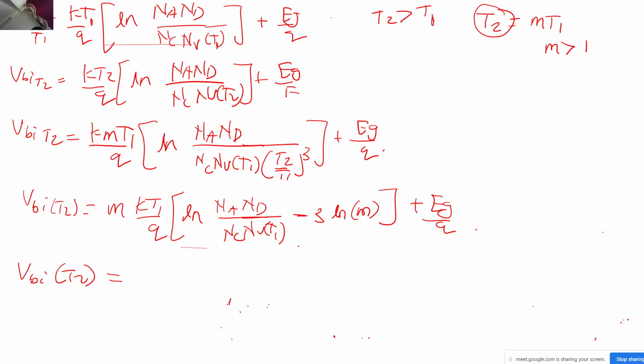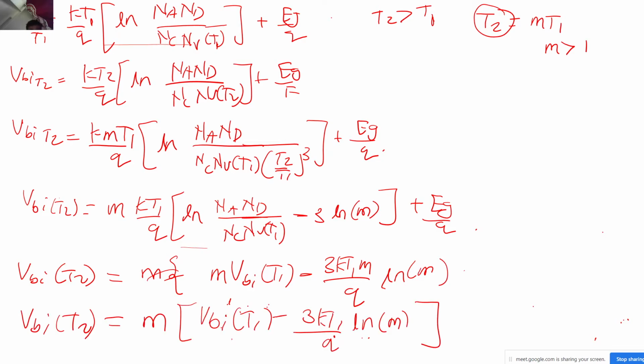So if you write it in terms of VBI of T1, you will get something like this: M times VBI of T1 minus 3 kT1 M by q ln of M. Finally, after doing this much, we got the expression for VBI of T2 in terms of VBI of T1, correct?